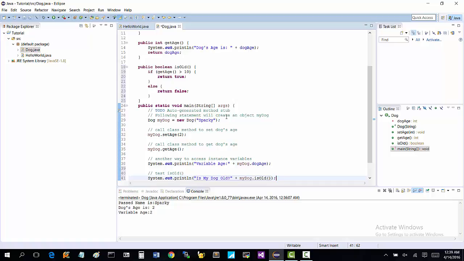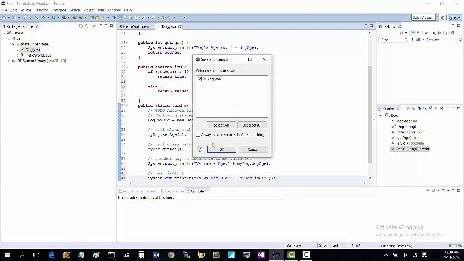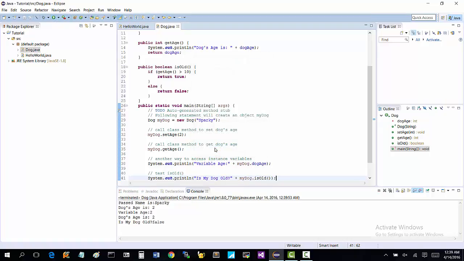It's going to run through and check the age of your dog, and if the dog is older than 10 years old, then it's going to say true, yes, your dog is older. And if not, then it's going to return false. So if you run that, it says false, see? All right, so that is basically what we're going to cover today.